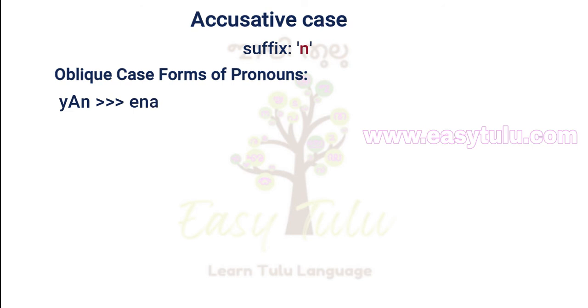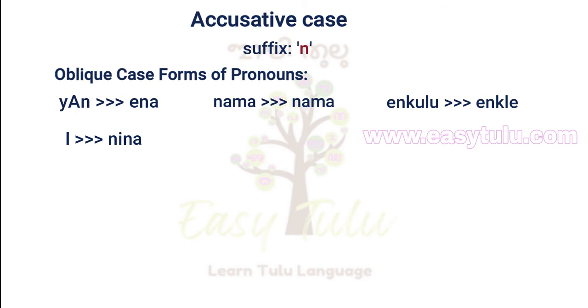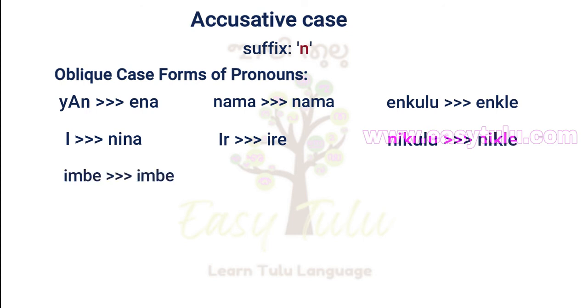Yana becomes Yana in oblique case. Nama is Nama only, no changes. Oblique case form of Nama is same as nominative case. Enkulu becomes Enkle. E becomes Nina. Ir becomes Ire. Nikulu becomes Nikle. Imbe is Imbe only, no changes. Also Aye is Aye only in oblique case, no changes.